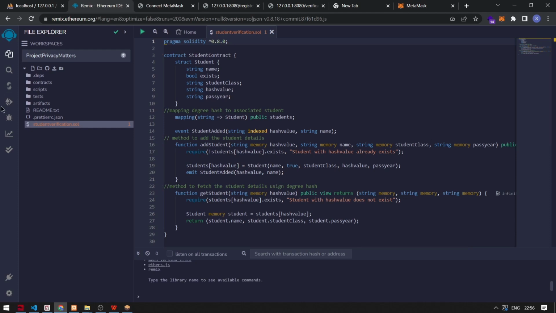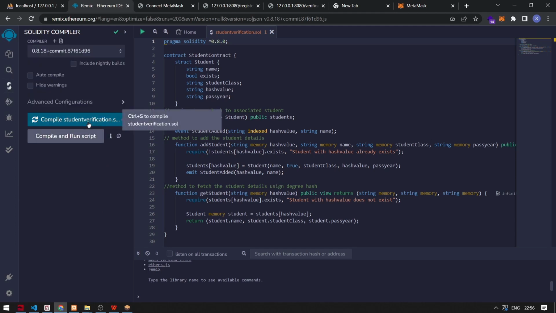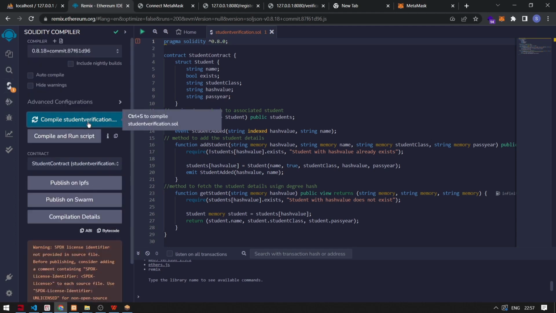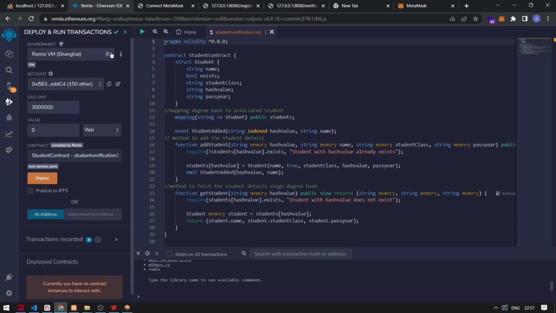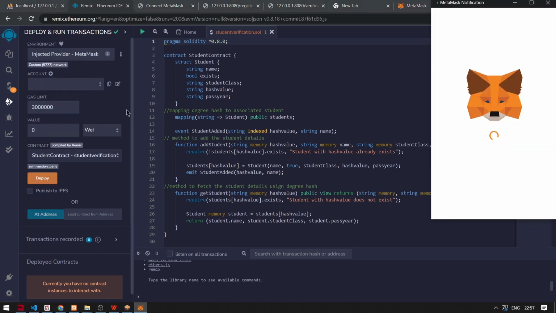So we'll deploy this smart contract in the blockchain. First we have to compile the code. So we have successfully compiled the code. Now we'll deploy. In the environment, we have to select inject provider because we have to deploy on a local network.